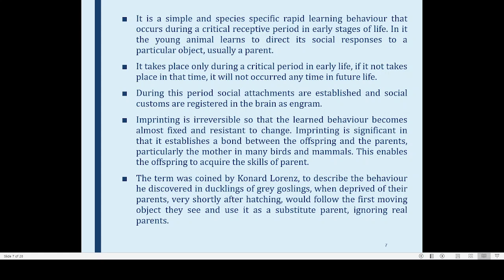They will consider Konrad Lorenz their mother throughout their life. Even if their natural mother comes, they are not going to change it. So that is the problem of imprinting. Once an animal has been wrongly imprinted on something else, they keep following that object throughout their life. This is a very strange phenomenon, known by the name imprinting.